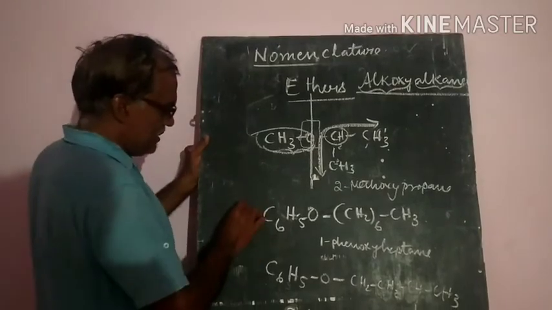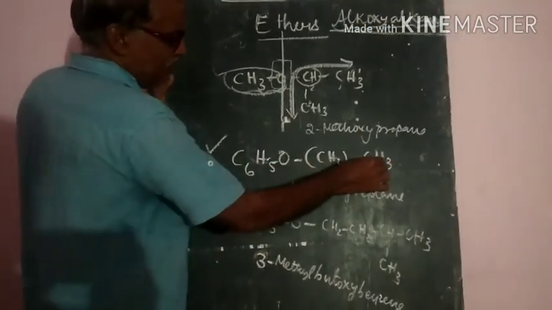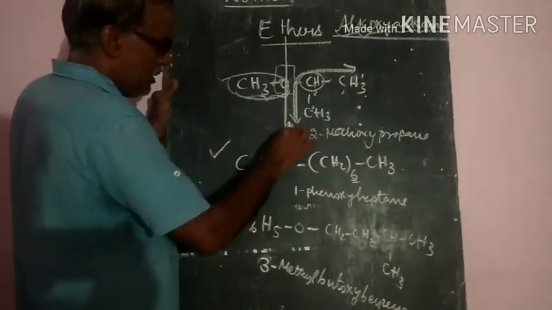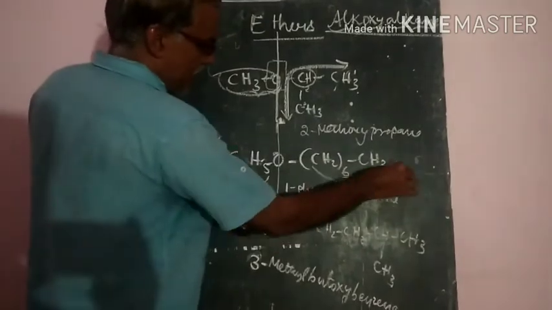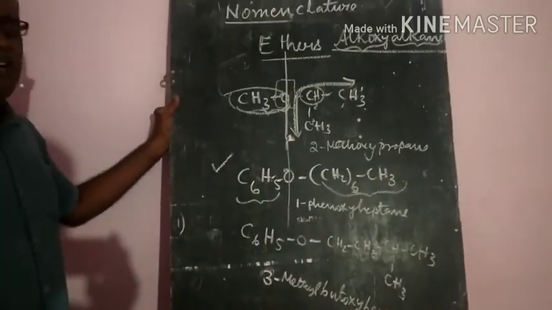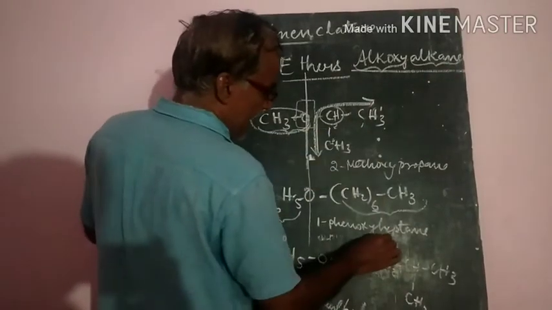Second, let us see this one, C6H5O(CH2)6CH3. If you observe, this is the oxygen bond. Here 6 carbon atoms are there, and here 7 carbon atoms. So 7 carbon atoms is the more, and the main alkane group is heptane.